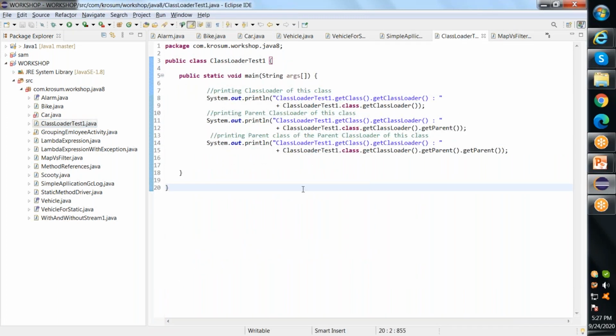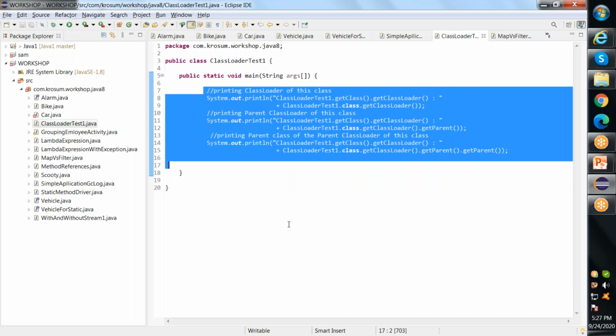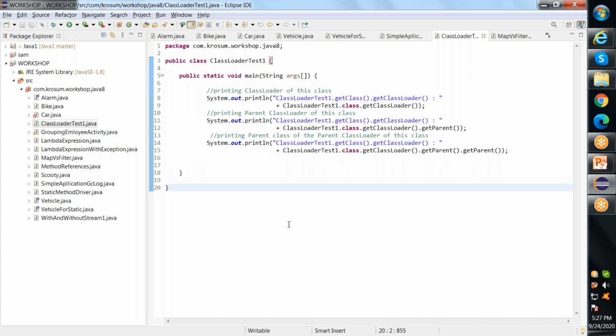So if you see here, I guess it is visible. This is my Java program where I'm trying to show you the class loaders available. I'm just using this class loader test1 file. Class loader test1 is nothing but this particular file. Okay, this is the file. And if I compile this, I'll be getting a class file, right?